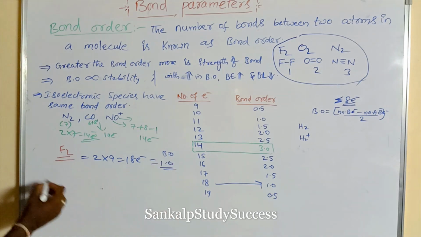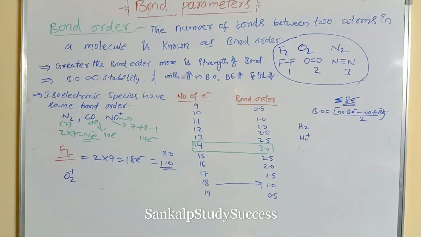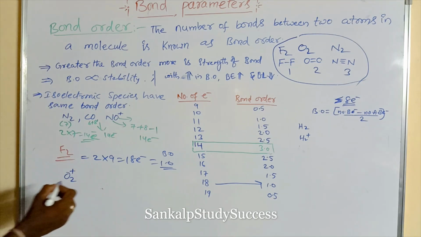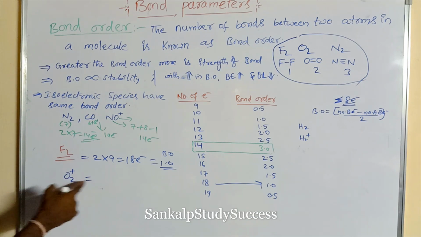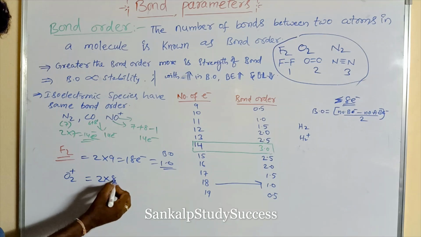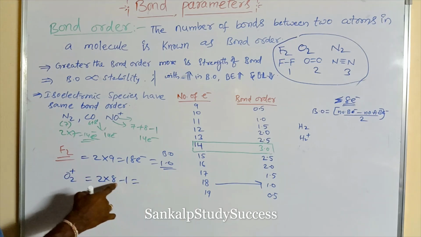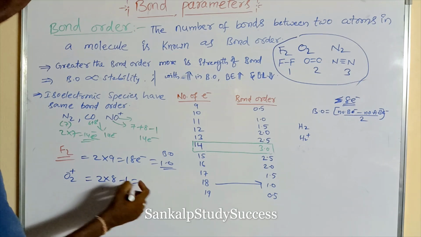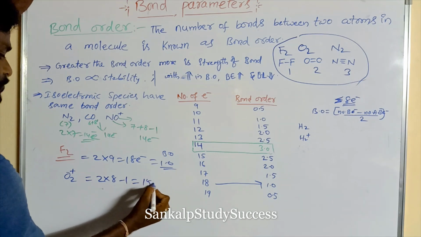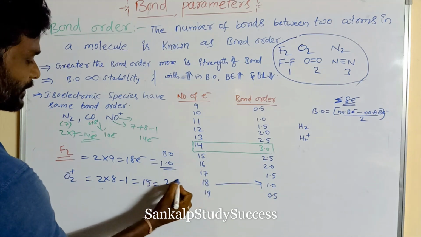Similarly, O2 plus, what is the bond order? What is the atomic number of oxygen? 8, 2 8s. Here plus means minus 1. So 2 8s are 16, minus 1, 15. So 15 electrons means what bond order? 2.5.